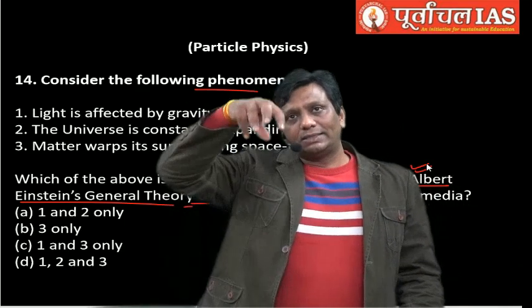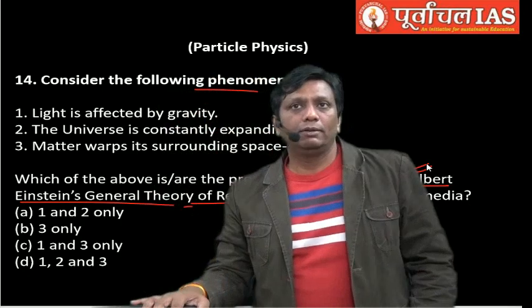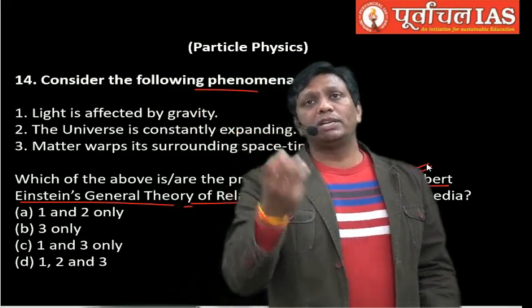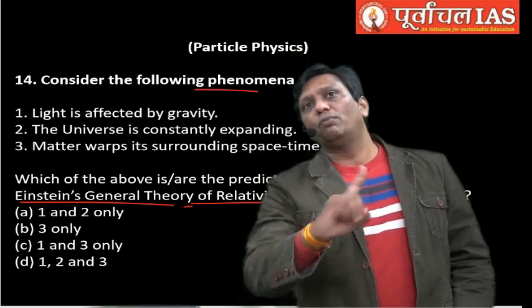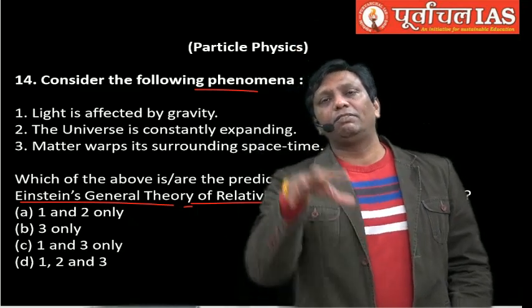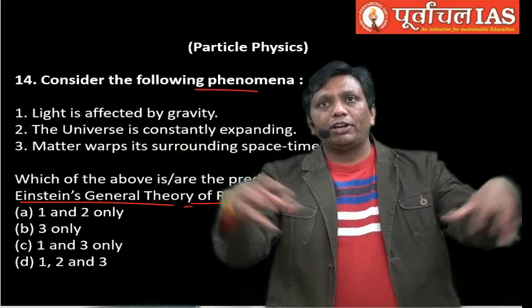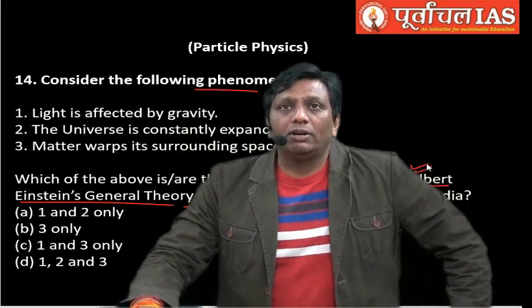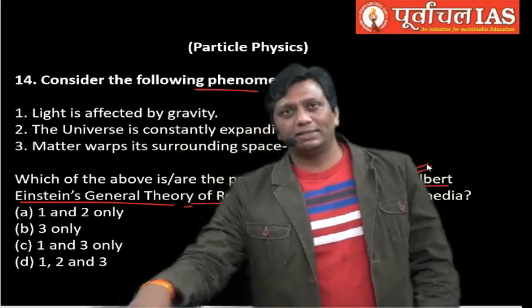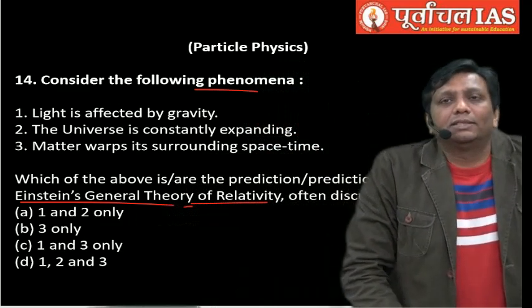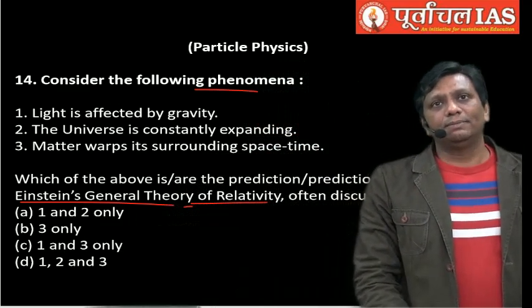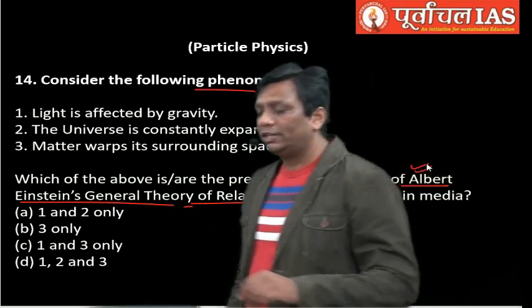Okay, and the mass, that many mass objects I will put there, and I will show you guys, those objects have a maximum mass, and the fabric will bend the maximum. The rest of all the objects that will be on the fabric will come under the attraction of that. And here we'll have a concept of black hole that will be discussed, and a concept of matter warping its surrounding space-time we will discuss, and all three are correct according to the general theory of relativity.